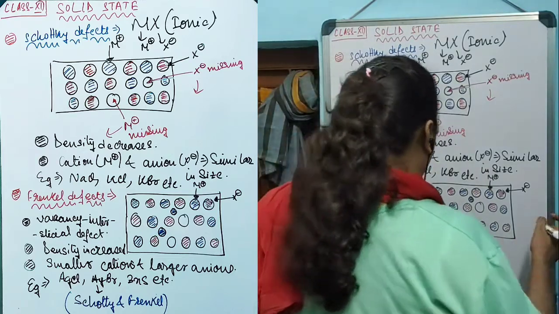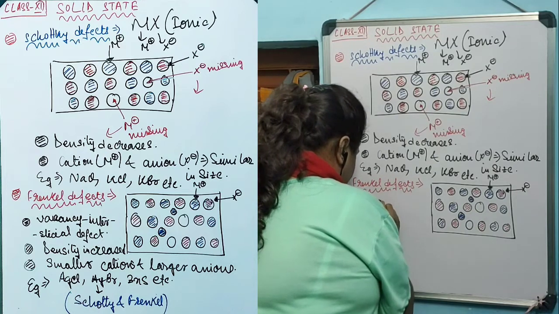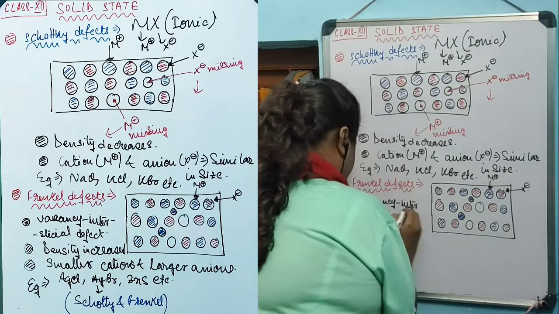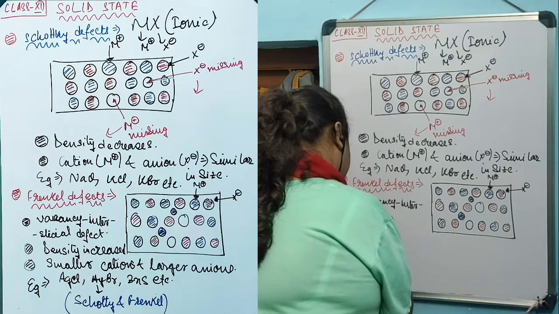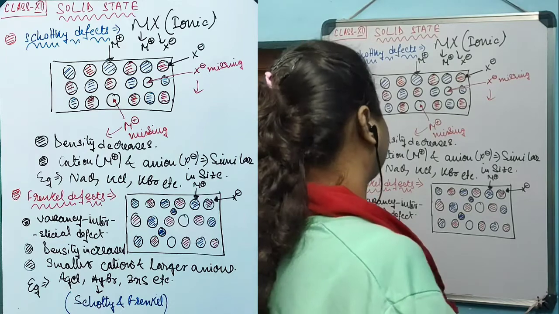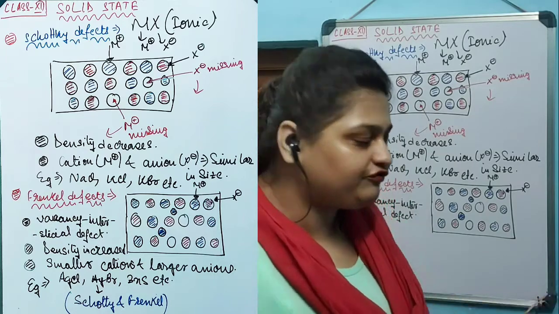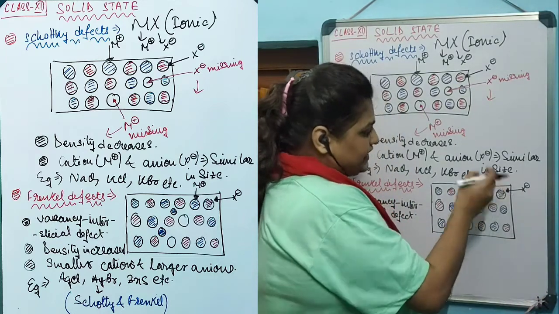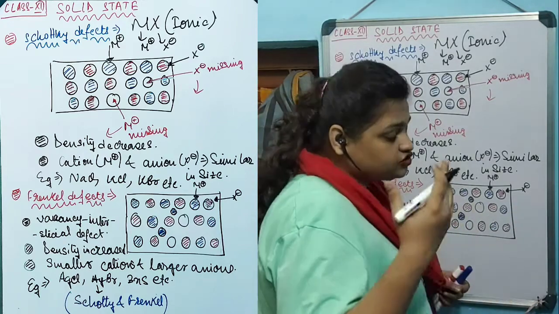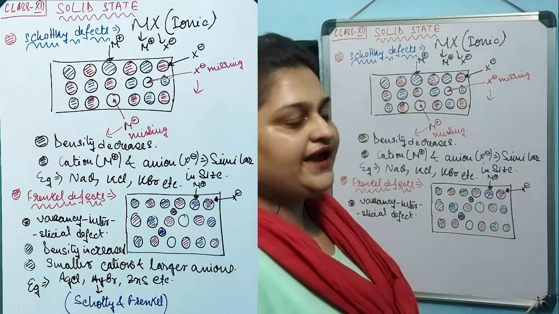That's why this is known as a vacancy interstitial defect. Vacancy interstitial point defect, that is Frenkel defect, is a vacancy defect as well as an interstitial defect, as no particle has left the crystal. That's why the stoichiometry of the particles remains intact, but the density has been altered.